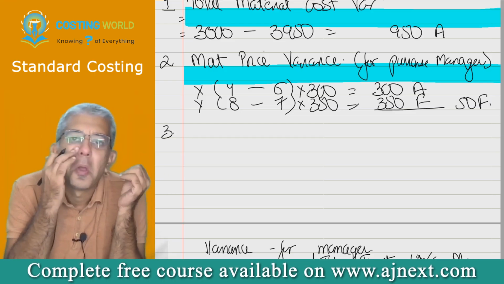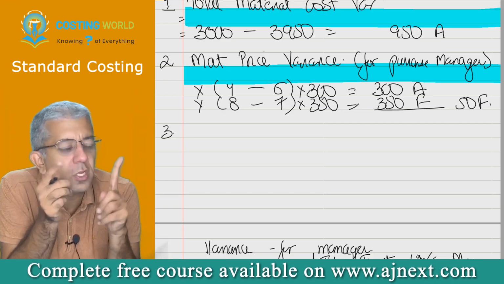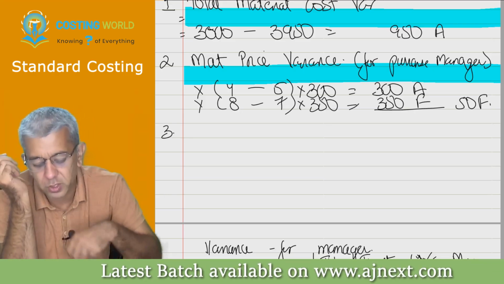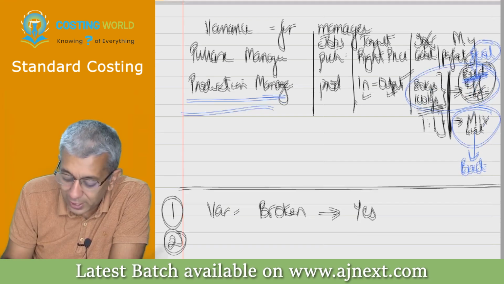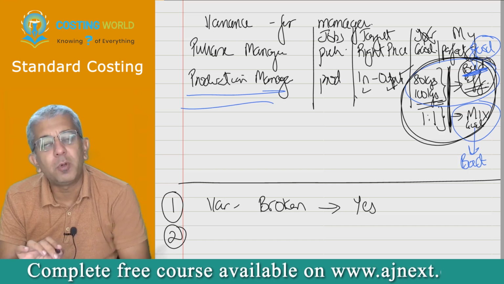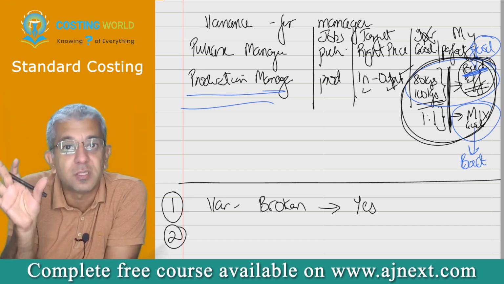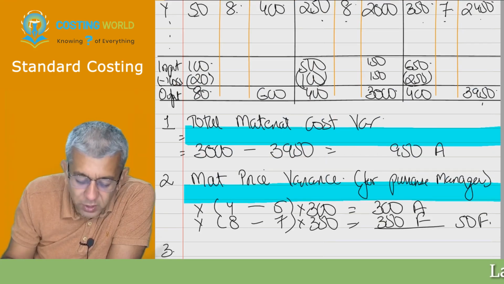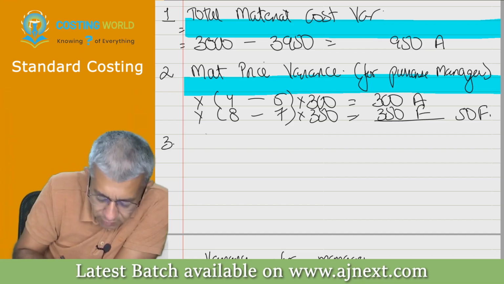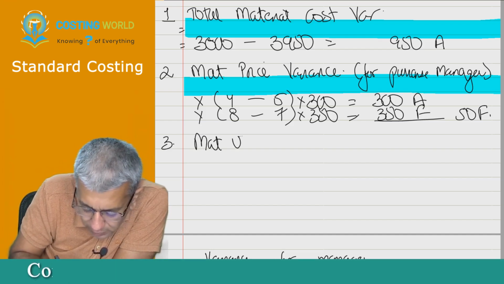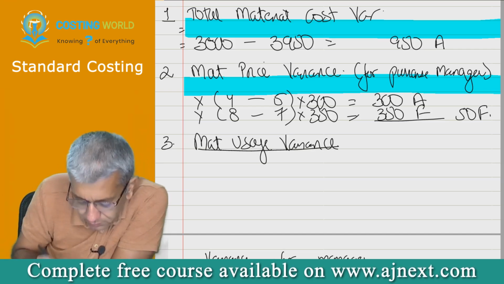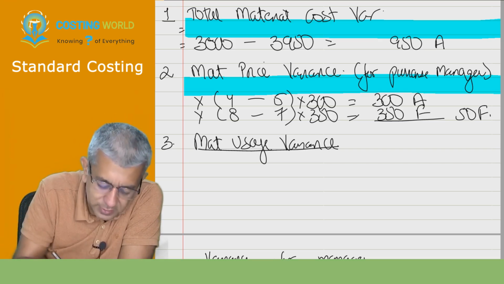Third. Now see. Obviously, the purchase manager was only responsible for one thing, and we gave him the evaluation of that particular thing. Now who is left here? Production manager. Now the production manager had two different jobs. I will talk of those two different jobs, but I am talking for both of them combined. Overall, he was responsible for consuming the materials as efficiently as possible. So we will give his variance a name, that is material usage variance. Write down material usage variance.